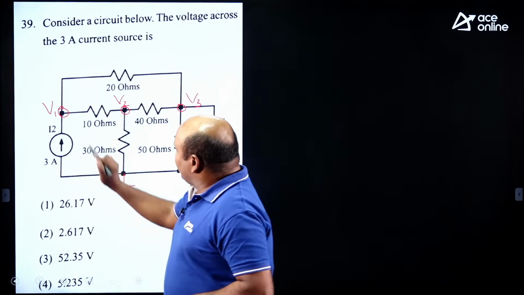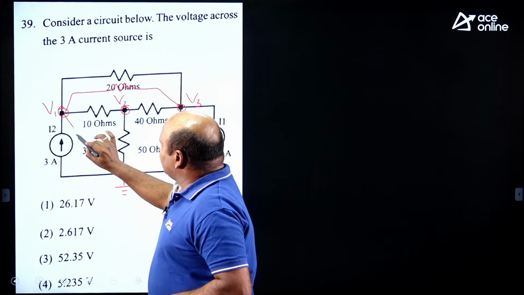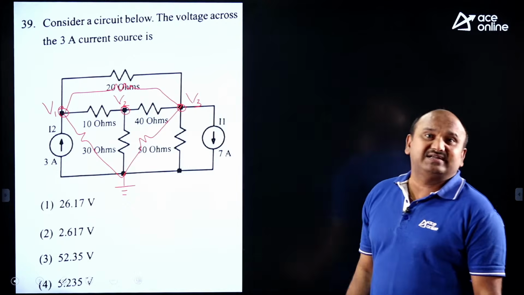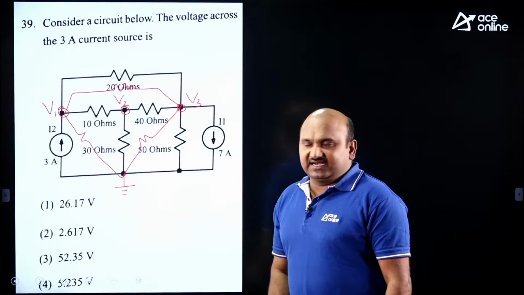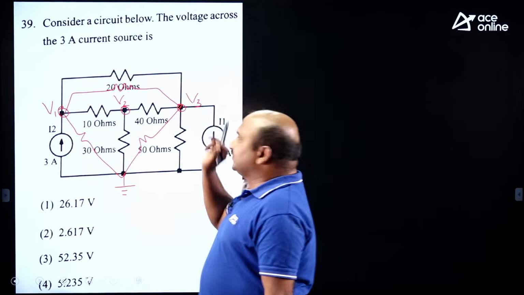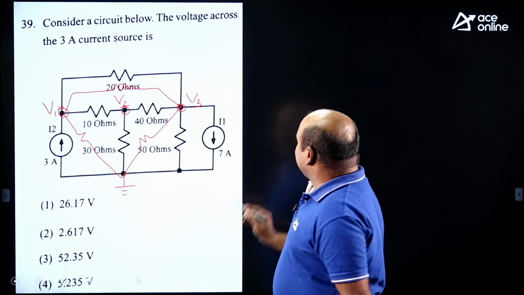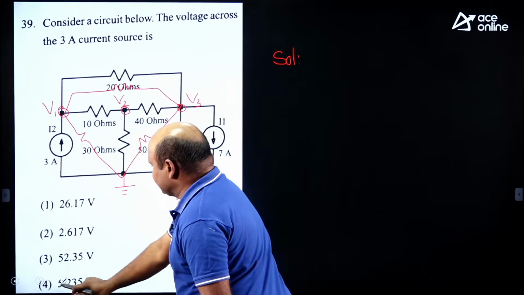That's why for this one, to reduce the number of unknown node voltages, go for star to delta conversion. If you do the star to delta conversion, definitely you will get only 2 nodes. If you know these values, the network is going to be like this, and the solution will be like this.